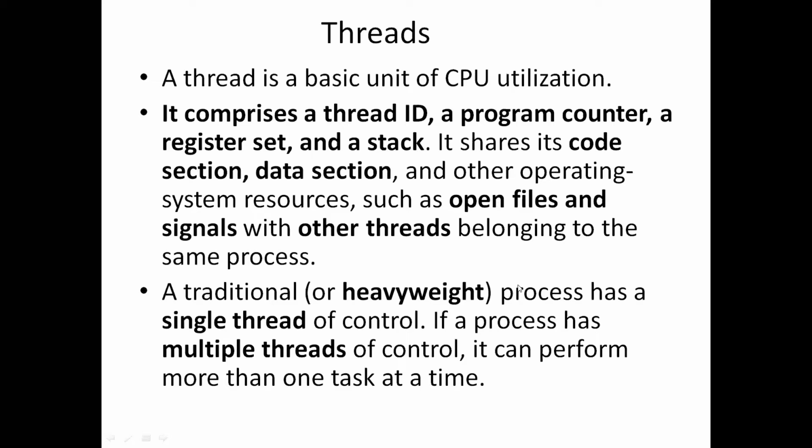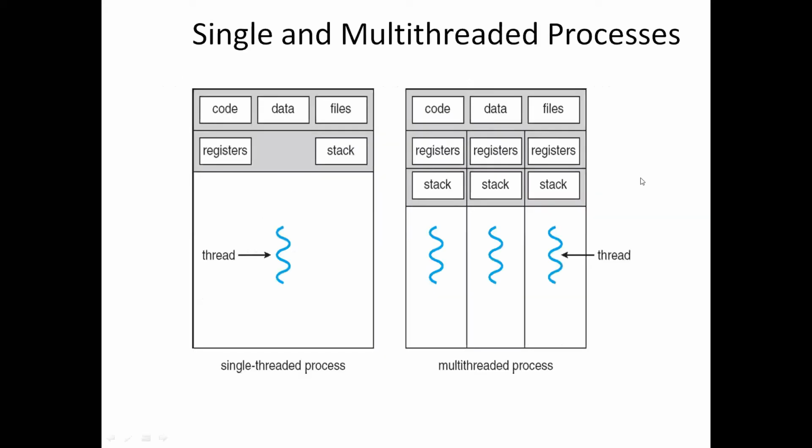We'll see this with the diagram. You can see here a single-threaded process and a multi-threaded process. In this single-threaded process, as we have discussed, a thread comprises a thread ID, program counter, register set, and a stack. Every thread will have its own stack and registers.